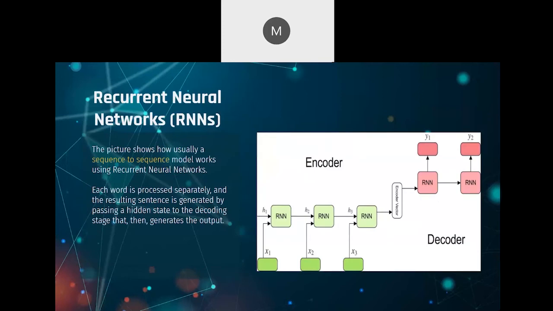Next, we have sequence to sequence models, which mostly are known as recurrent neural networks or RNNs. So in RNNs, what we do is pass each word separately, and the resultant sequence generated by the RNN is then passed into a decoder. So basically, we first pass the input words sequentially, and then we generate an encoder vector, which then is passed through the decoder to generate the output sequence.